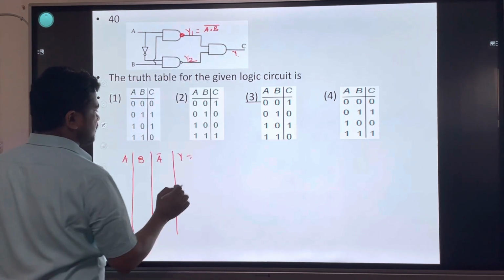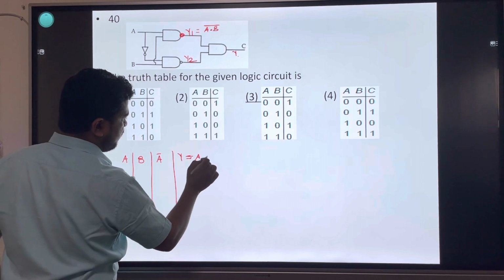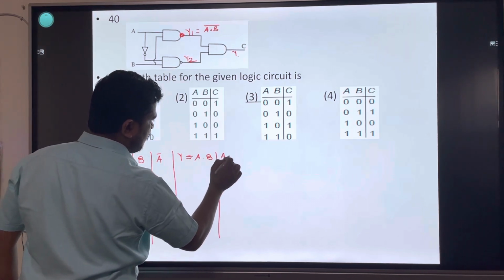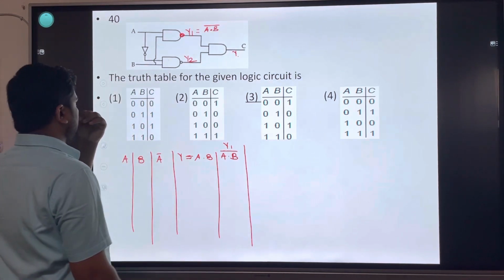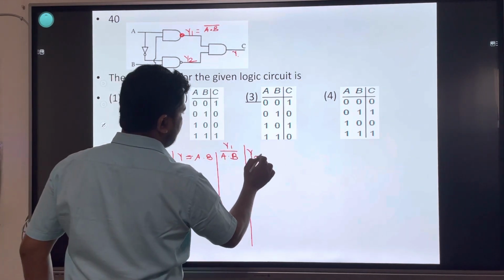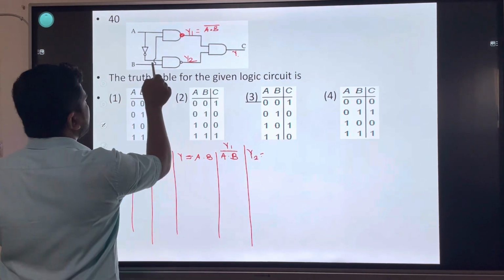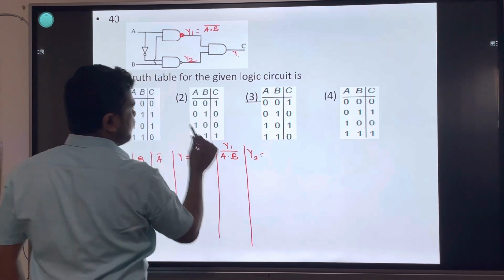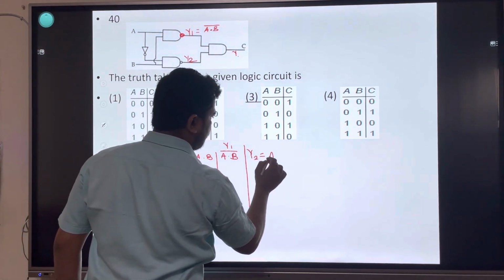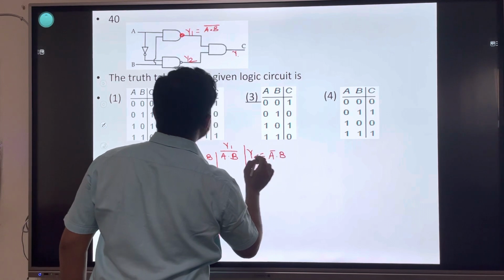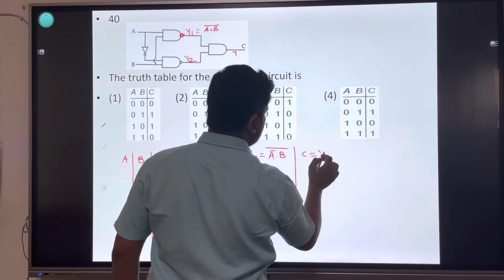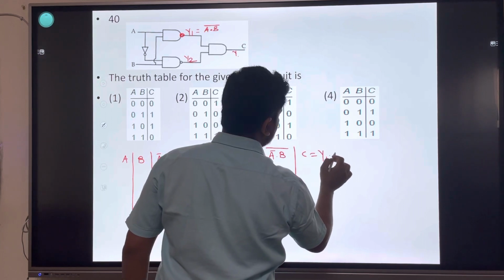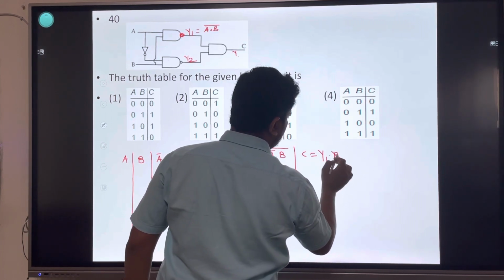Negation of a dot b is y1. y2 में क्या आएगा, a bar dot b bar, a bar dot b इसका negation. Finally c is equal to y1 dot y2.